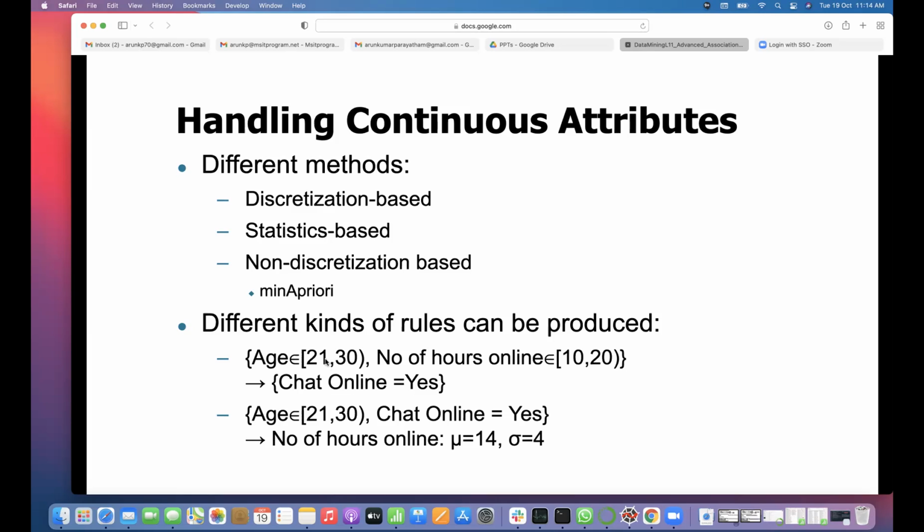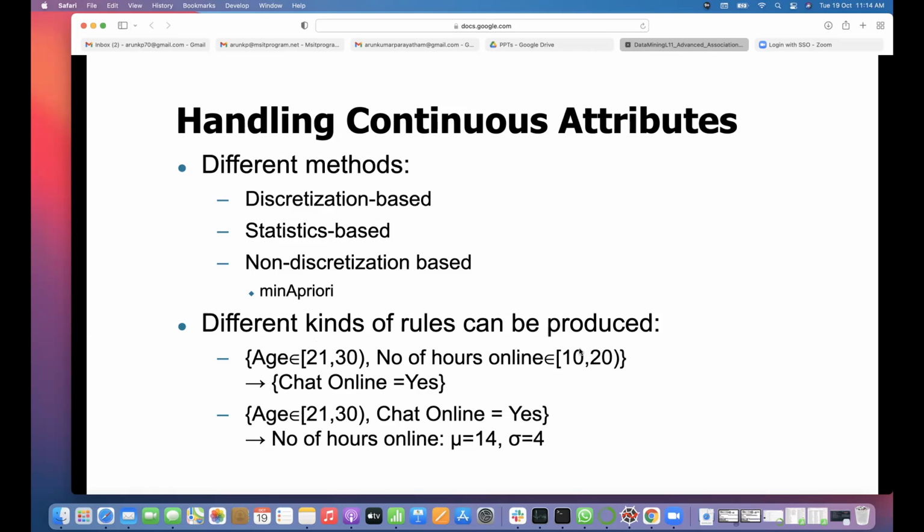One way is to group values between this and that value. For example, age belongs to 21 to 30, including 21 but not including 30, meaning anything less than 30. Number of hours online, 10 to 20. So you are putting them into buckets. That becomes one category, age between 21 and 30.